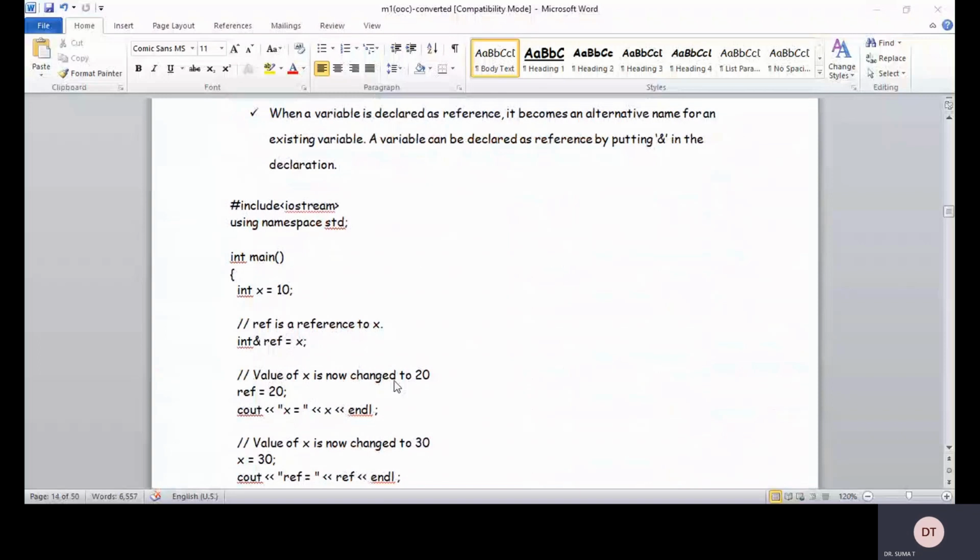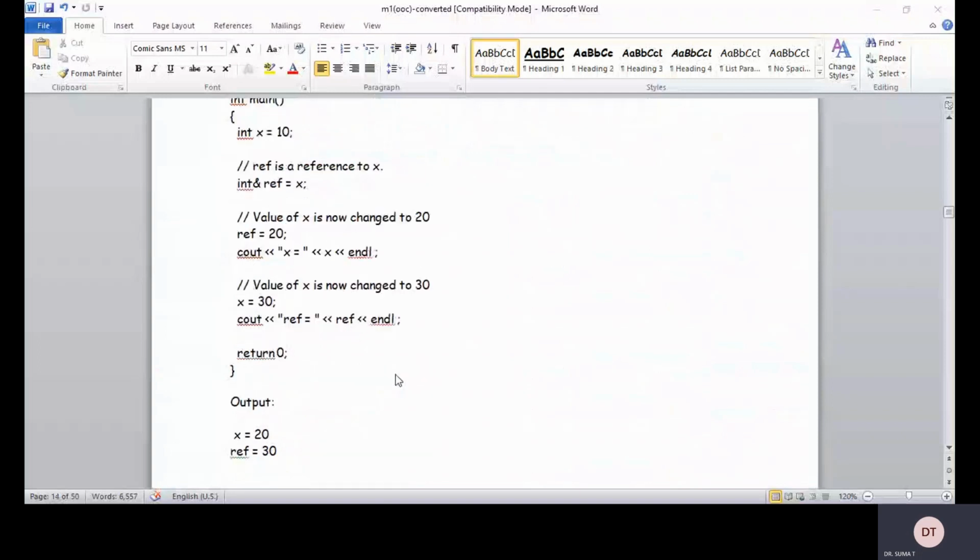Now what I am doing is changing the value of the location x to 20. Whatever changes I make on x also reflect on ref, and whatever changes I make on ref reflect on x. Both are referring to the same location itself. So the value of x is now changed to 20, and ref is equal to 20. Then, I change the x value to 30.